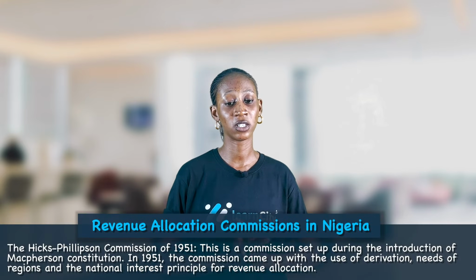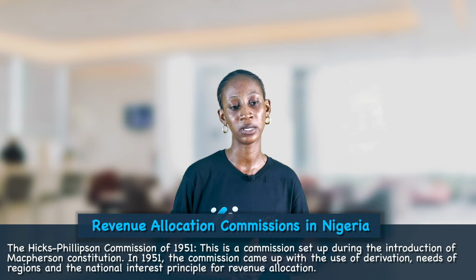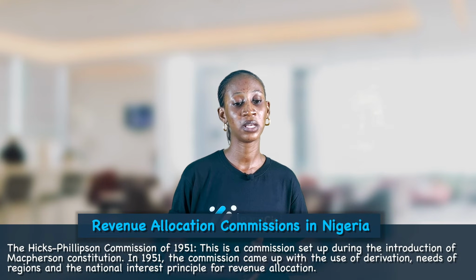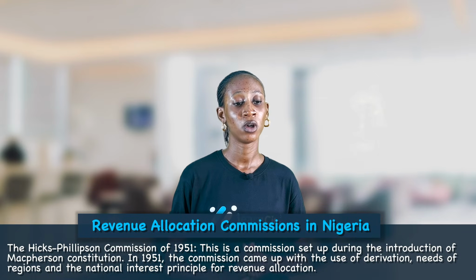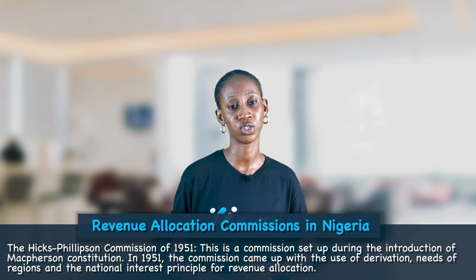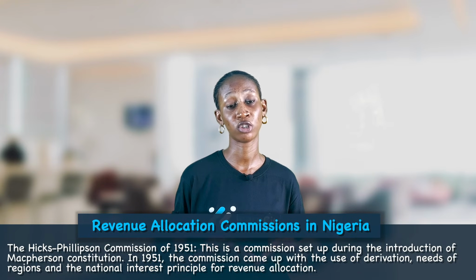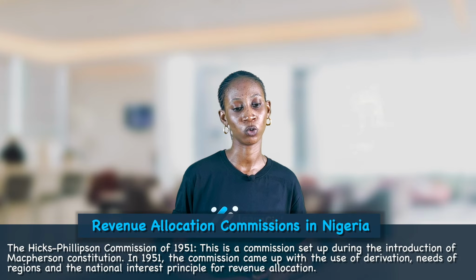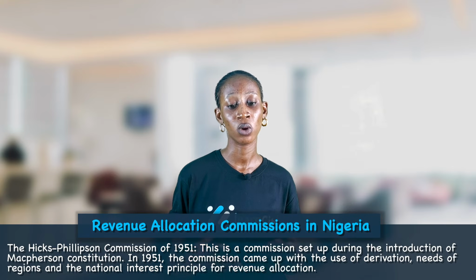The Hicks-Phillipson Commission of 1951. The next Revenue Allocation Commission we'll be looking at is the Hicks-Phillipson Commission of 1951. This is a commission that was set up during the introduction of Macpherson's Constitution in 1951. The commission came up with the use of derivation, needs of the region, and national interest principle as